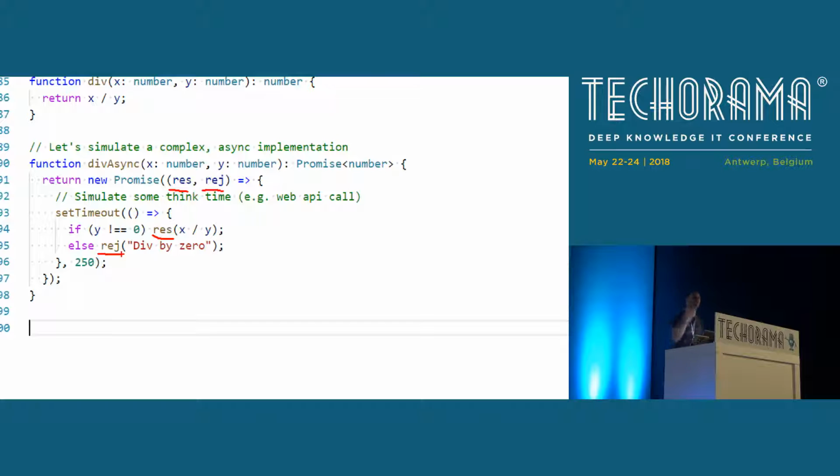So we do not throw an exception here. If we work in promise land, we have to reject the promise. And therefore, we are talking about a resolved promise or a rejected promise. And we will take a look in a few minutes how we can do proper error handling with these promises and how this error handling also plays nicely with async and await.